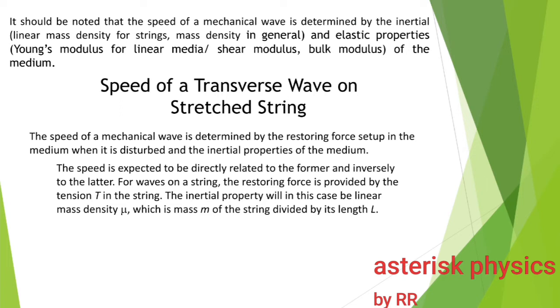For waves on a string, the restoring force is provided by the tension T in the string. And the inertial property will be the linear mass density denoted by mu. What is linear mass density? Mass of the string divided by length of the string. So when you divide the total mass of the string by the total length of the string, you are finding out the mass per unit length of it. And that is known as the linear mass density represented by mu. We shall use dimensional analysis to derive the equation for wave speed.